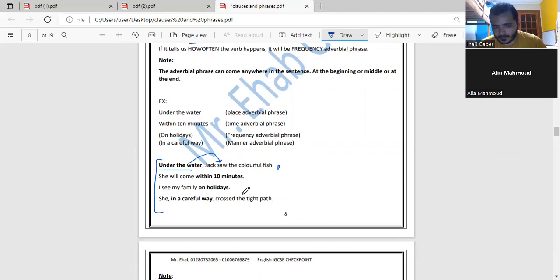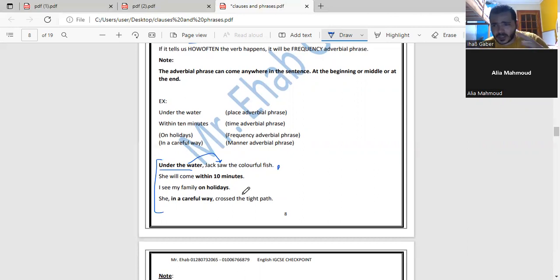It's a time adverbial phrase. Yeah, time adverbial phrase. The following one? I see my family on holidays. On holidays. What kind of it? Frequently. Yeah, most of my students mistake the difference, or don't know the difference, between adverbial phrase of time and adverbial phrase of frequency.